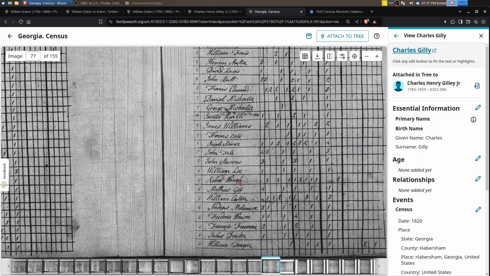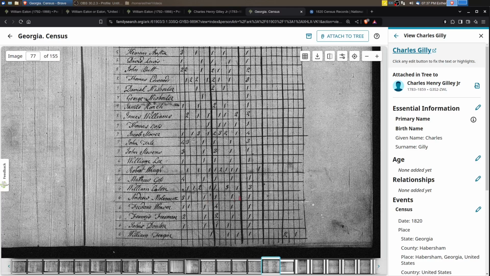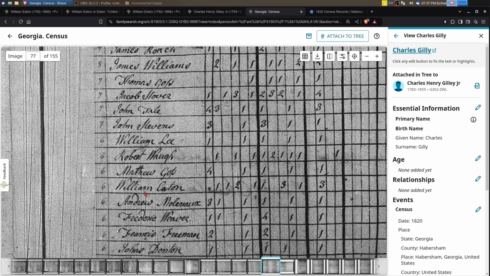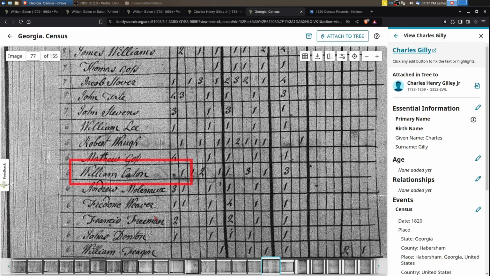And if you look, you can see there's a William Eaton here. And this was really exciting because we hadn't found him before in the 1820 US Census. And if the William Eaton that's in Carroll County, Georgia, later with Charles, is the same Eaton that's here in Habersham County, then maybe there's something here that we need to look at closer, because we've been trying to find a connection between Charles Gilly and William Eaton, and then William Eaton of Carroll County to William Eaton of Chambers County, Alabama. So this was really pretty exciting.